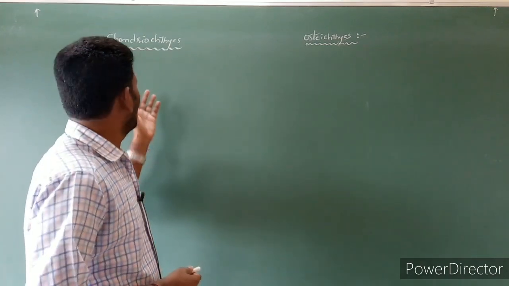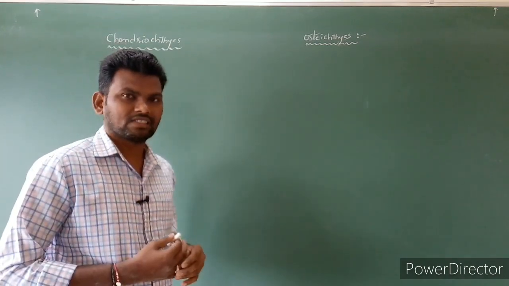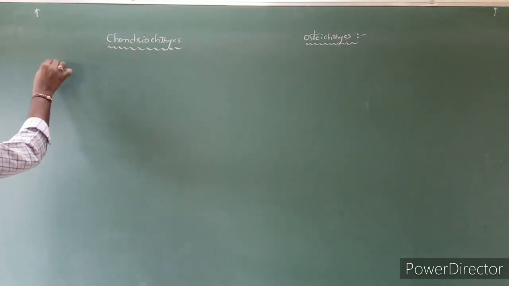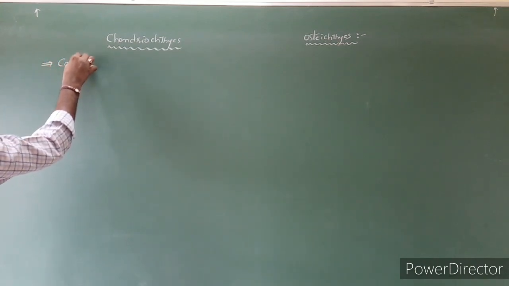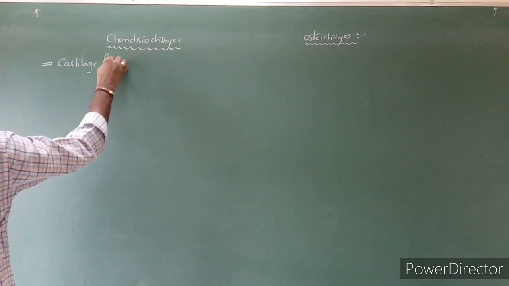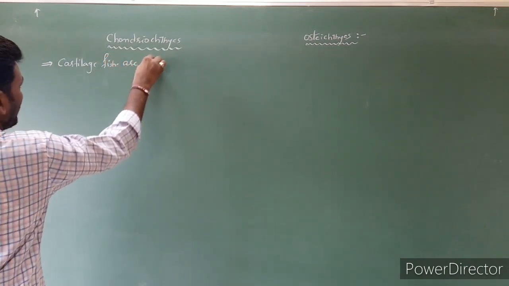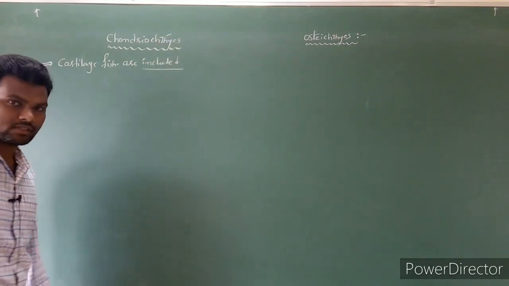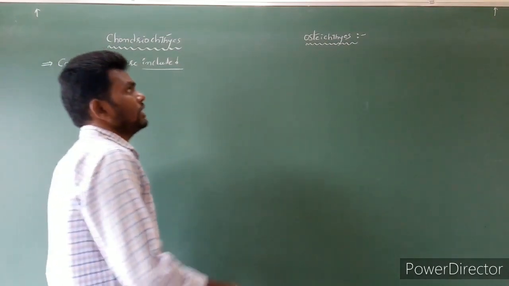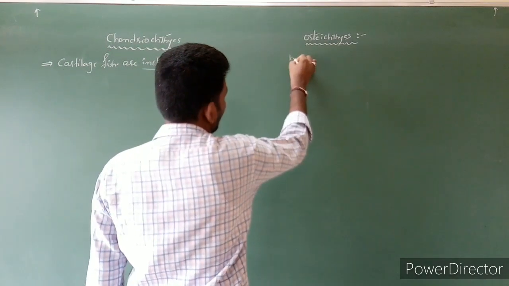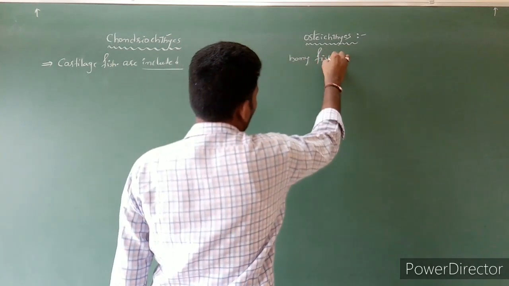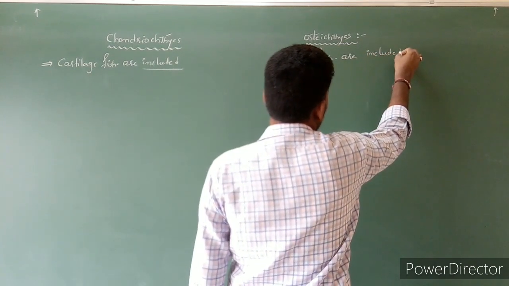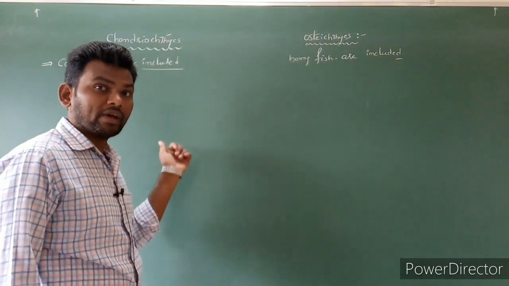Next, Chondrichthyes as well as Osteichthyes. Let's see the general characters. Cartilage fishes are included in Chondrichthyes. Bony fishes are included in Osteichthyes. Clear?